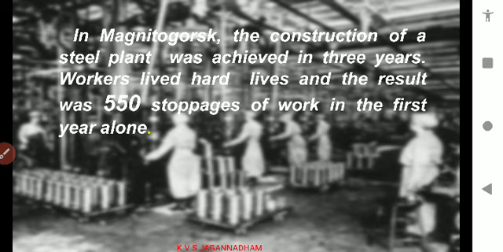Sometimes they faced a lot of troubles. There were no hygienic conditions. They suffered from contagious diseases. All these caused stoppages, so that 550 times within a year the work was stopped. The conditions were very severe and hard.